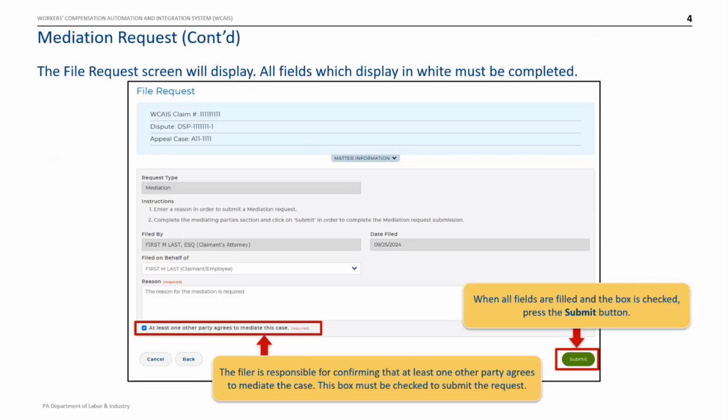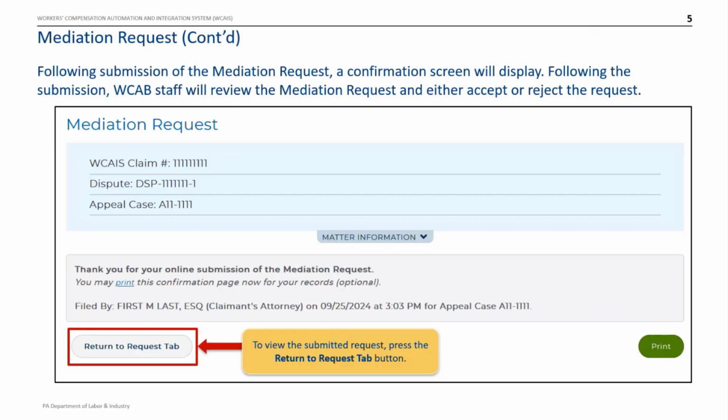When all fields are filled, press the Submit button. Once the request has been submitted, a confirmation screen will display. If you wish, you can press the Return to Request tab button to review the submitted request. WCAB staff will then review the mediation request and either accept or reject the request. Now, we'll have a demonstration in WCAIS to show these steps we just laid out.